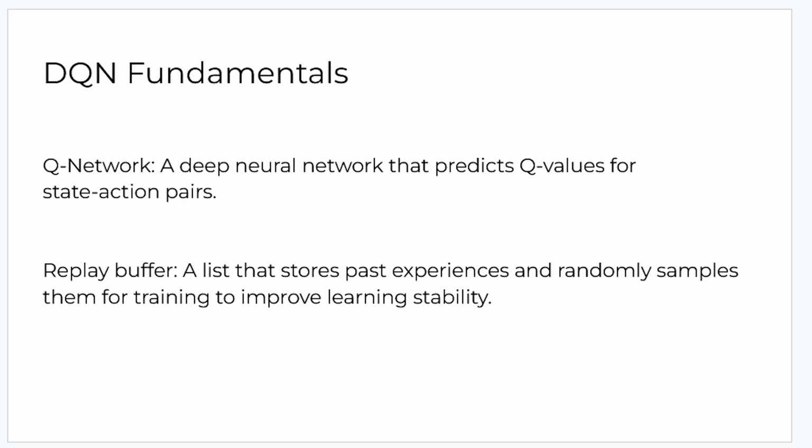So some fundamental keywords we need to learn are the Q network, which is just a neural network that predicts Q values for state action pairs, and a replay buffer, which is just basically a list that stores past experiences and will later randomly sample them for training.